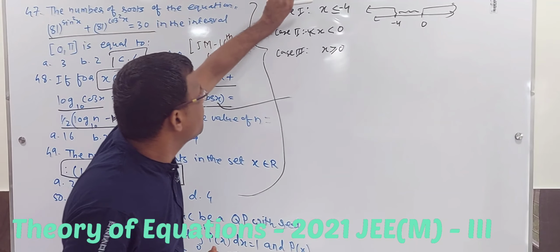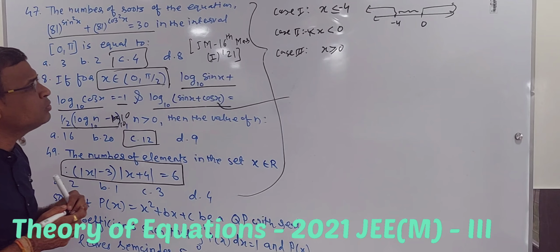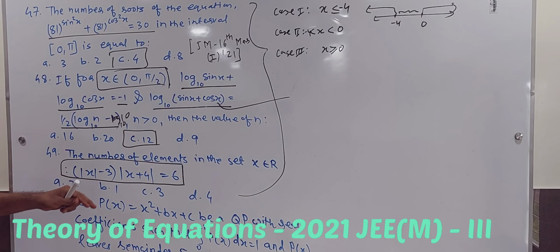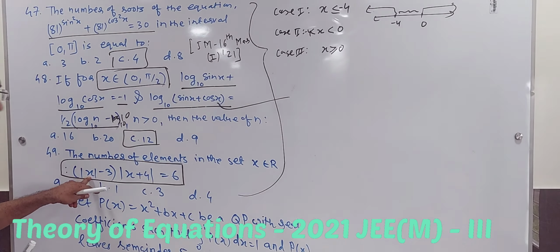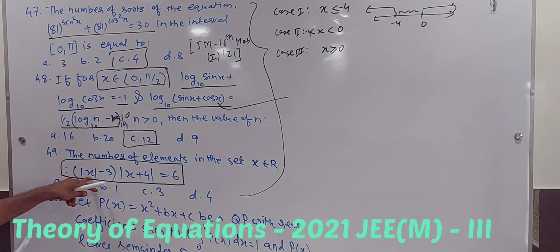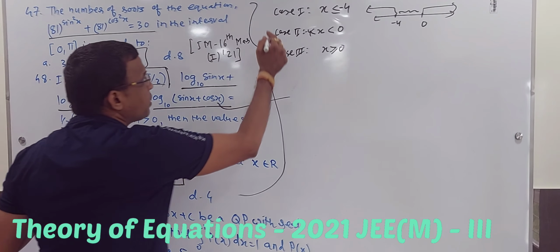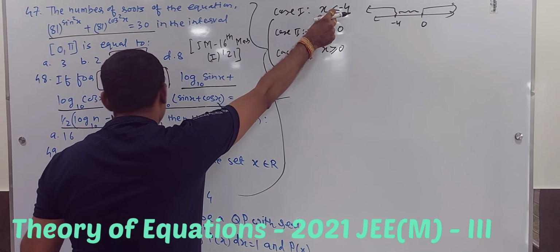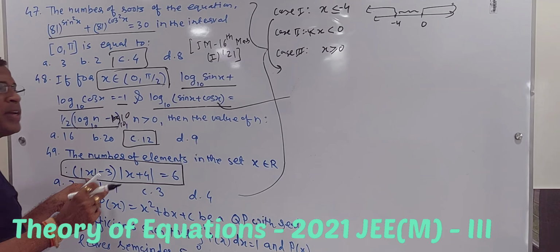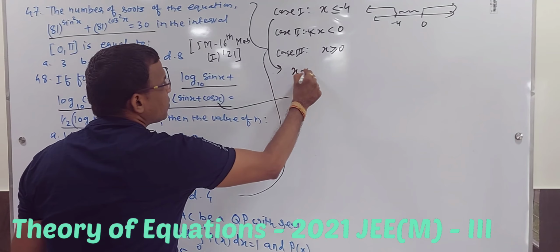Okay, start with the first case. X less than equal to minus 4. So what will happen? X is less than minus 4, so it will be negative. When I take mod X minus 3, X is negative, so when I open the mod it will give me minus of X minus 3.